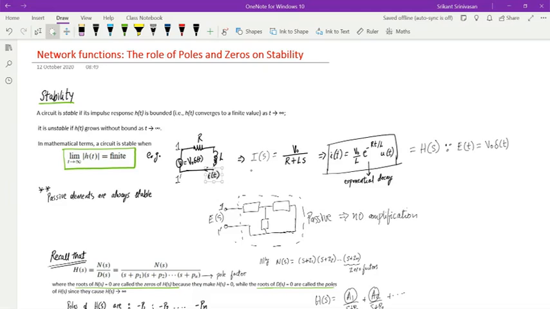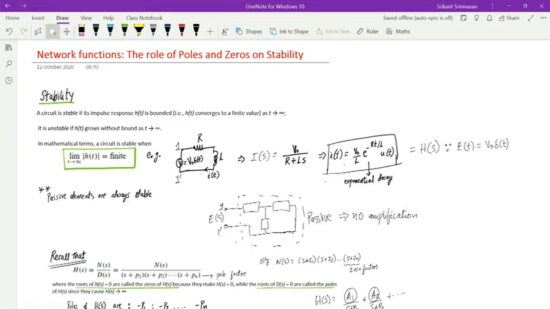When I take the Laplace transform, I get I of s equal to V naught divided by R plus Ls. This we already know. And therefore, if I transform it back, then this term becomes exponential of minus Rt over L times u of t. So now I've got this impulse response. If I put limit as t tends to infinity in this formula, then due to the exponential, this term tends to 0. Therefore, you can say that this is a stable system.